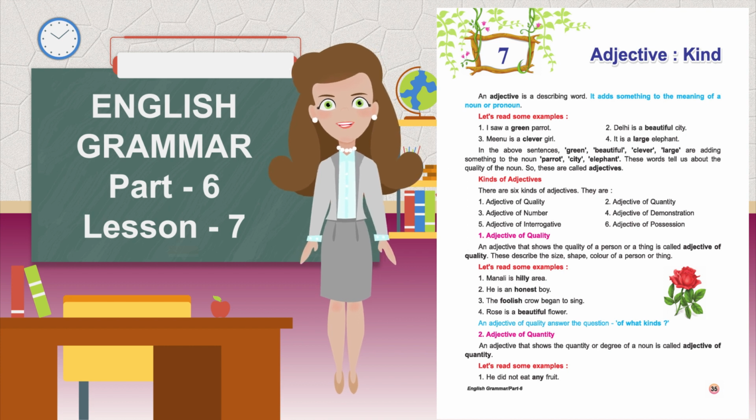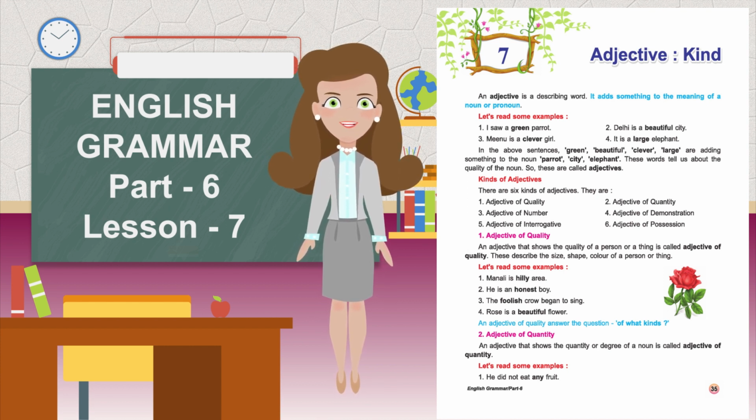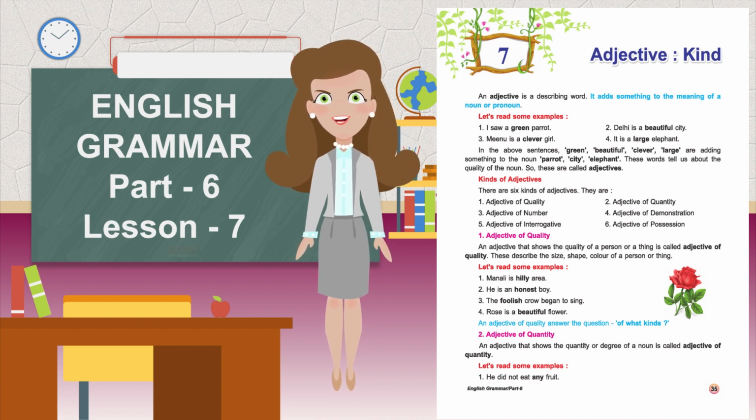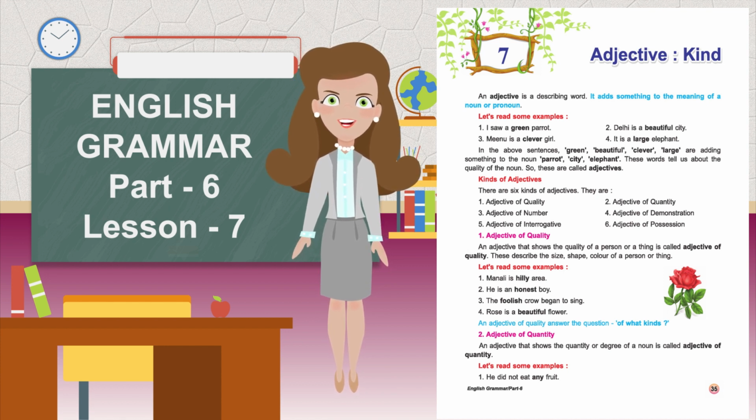In the above sentences, green, beautiful, clever, large are adding something to the nouns parrot, city, elephant. These words tell us about the quality of the noun. So, these are called adjectives. Kinds of adjectives. There are 6 kinds of adjectives. They are adjective of quality, adjective of quantity, adjective of number, adjective of demonstration, adjective of interrogation, adjective of possession.